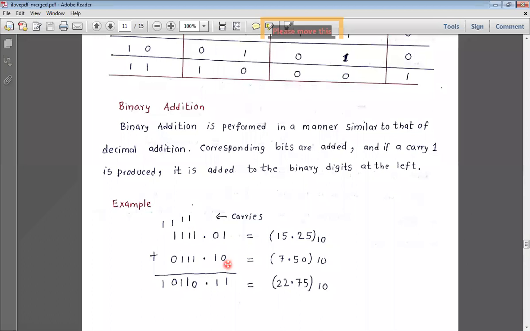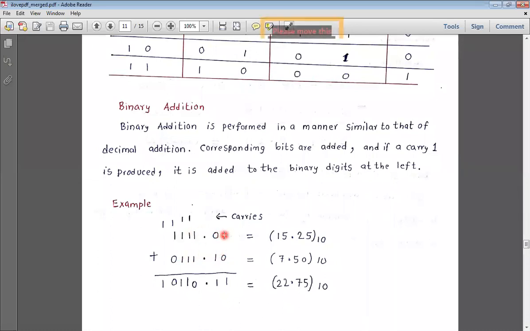How are two numbers added normally? They are added digit wise. The first digit in the first number is added with the first digit in the second number. The second digit in the first number is added with the second digit in the second number. The third digit in the first number is added with the third digit in the second number. Corresponding digits are added. That is how we carry out binary addition.